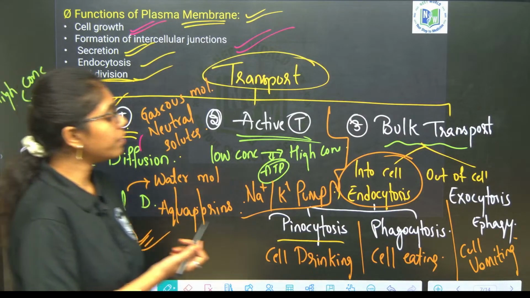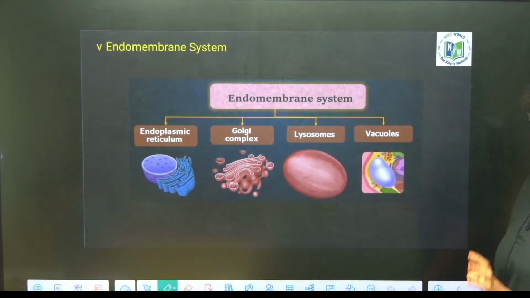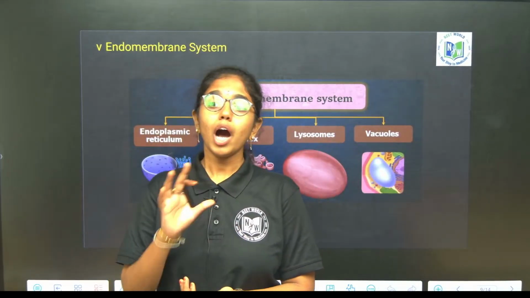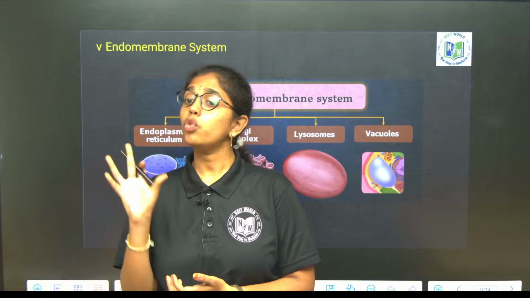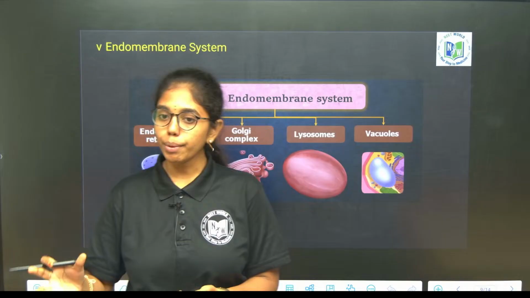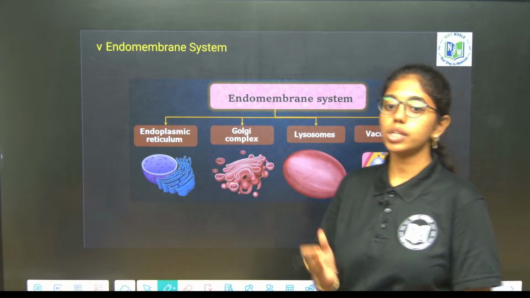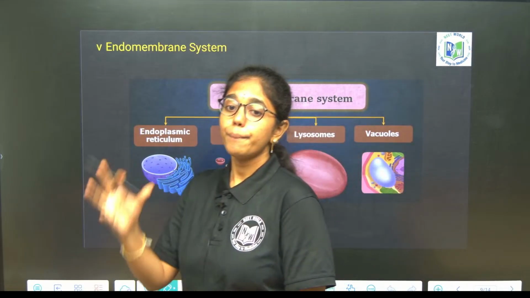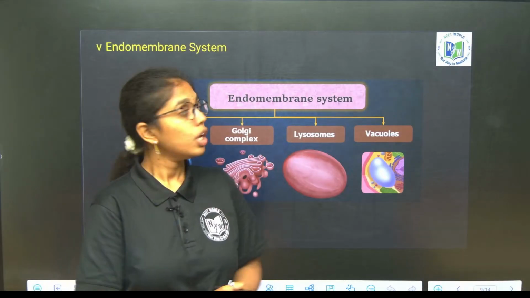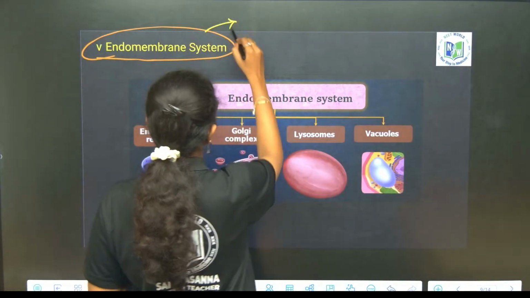Now we will move on to the endomembrane system. Look at it carefully. How can you describe the endomembrane system? All the single membrane bound organelles whose functions are coordinated are put under the endomembrane system. The endomembrane system you can see only in eukaryotic cells, because we have already discussed that in prokaryotic cells there are no membrane bound organelles. We can see membrane bound organelles only in the eukaryotic cell. So under the endomembrane system, what organelles are included?